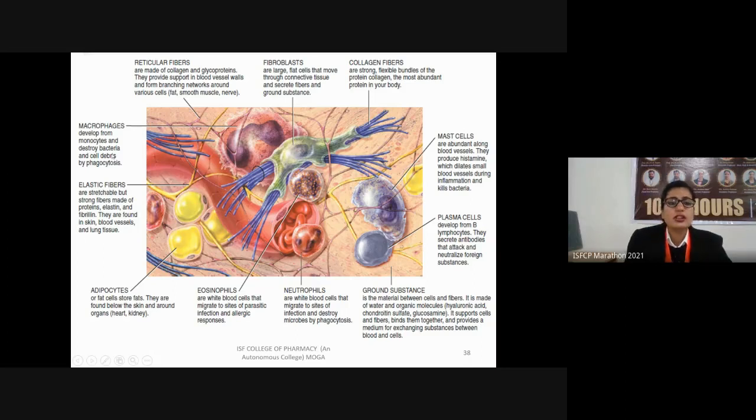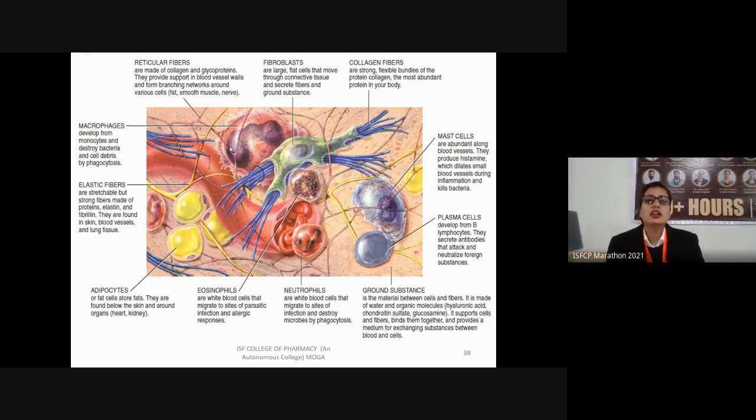Next, we have the cells known as macrophages. A macrophage is a cell which develops from the monocyte. Monocyte is a type of WBC. The function of macrophages is to destroy any microbes or bacteria, and they also help to remove cell waste by the process known as phagocytosis. Phagocytosis means cell eating.